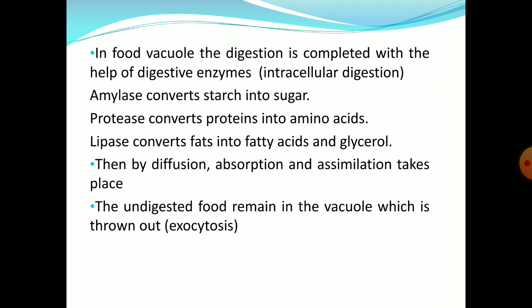Different digestive enzymes convert different components of food into simpler forms. Amylase converts starch into sugar, protease converts proteins into amino acids, lipase converts fats into fatty acids and glycerol. Then diffusion plays an important role in absorption and assimilation. At last, the undigested food remaining in the food vacuole is thrown out by the process of exocytosis.